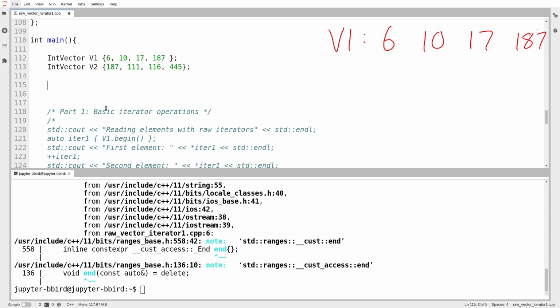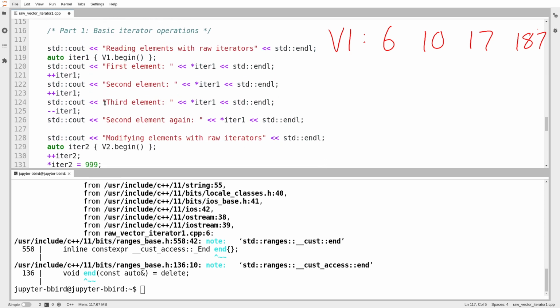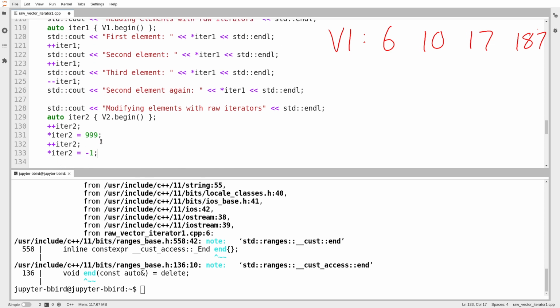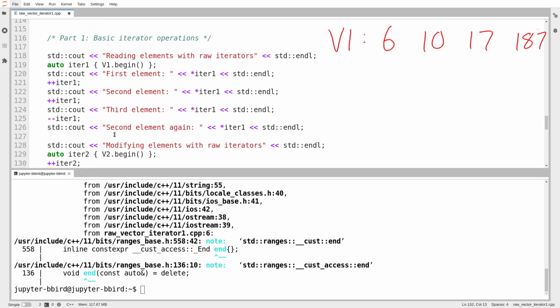Before I work on the more general iteration case, I want to talk about this. I want to create the basic appearance of an iterator. So I've got these operations that I think model a good first step for what a basic iterator over a vector might need. So I can create an iterator, auto iter1. We're going to use the type auto for these iterators because we know that the type of an iterator is sort of complicated. And I'm supposed to have a function called begin that returns an iterator pointing to the very first element of the vector.